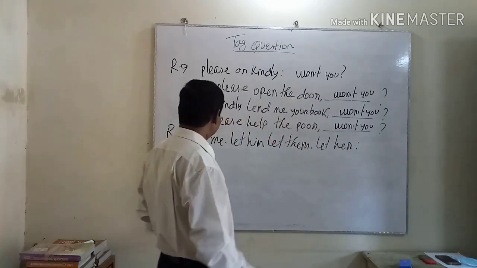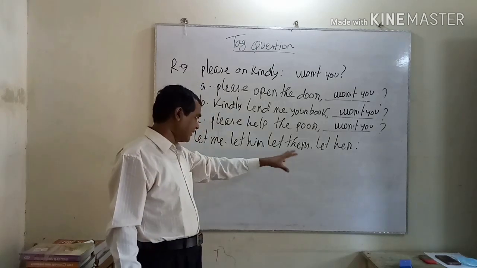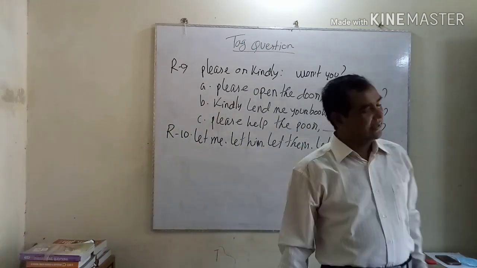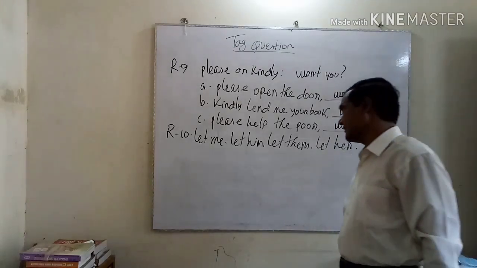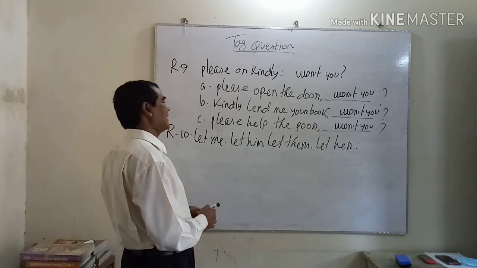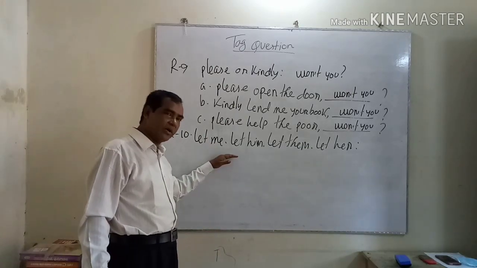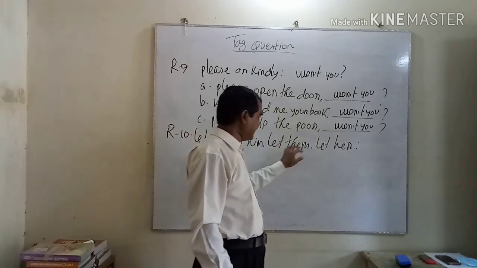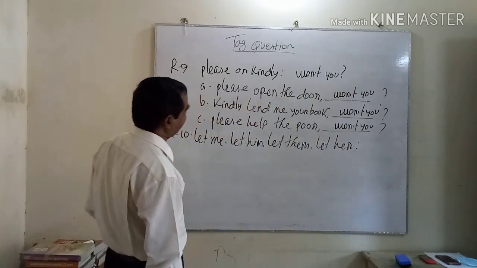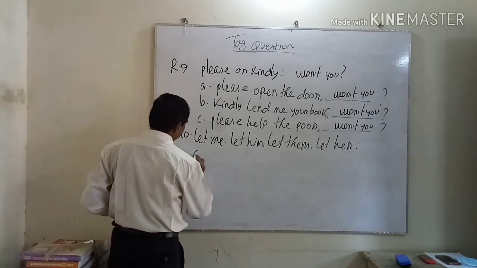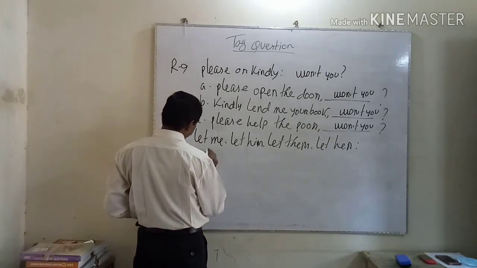If you find such kind of word in a sentence, at the time of writing that question you will have to use will you or can you. If you find let me, let him, let them, let her, at the time of writing that question you will use will you or can you. That means example.